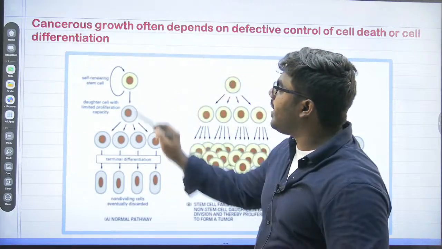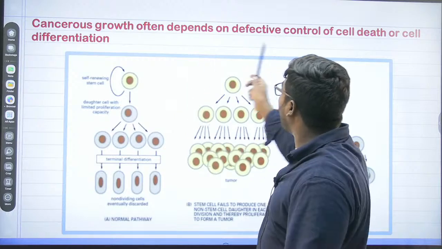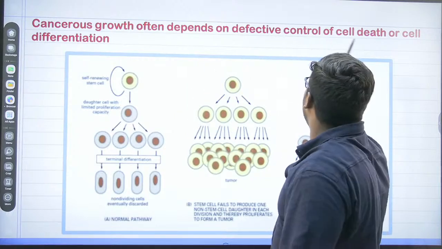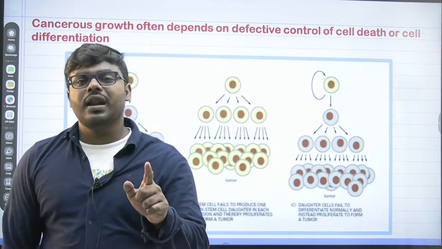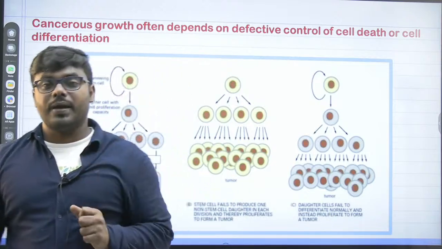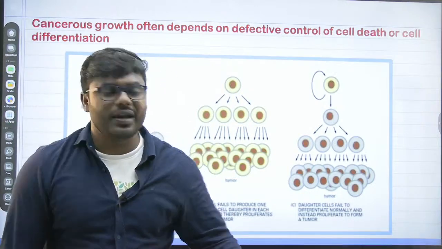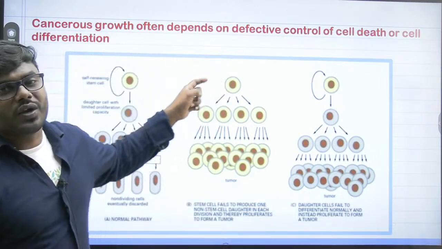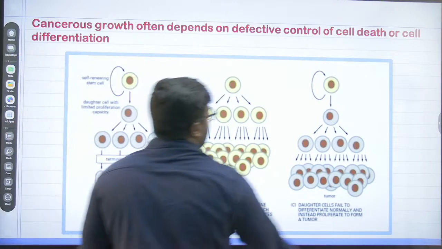What was written here? Cancer growth often depends on defective control of cell death or cell differentiation. When the cell fails to divide normally, when the cell fails to differentiate normally, then obviously it is going to give rise to what, friends? Cancer. Never ever forget that particular statement at all.